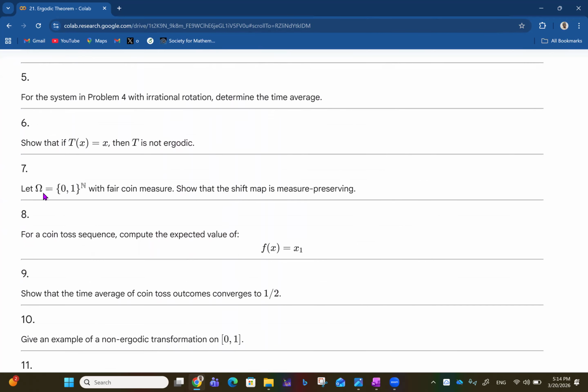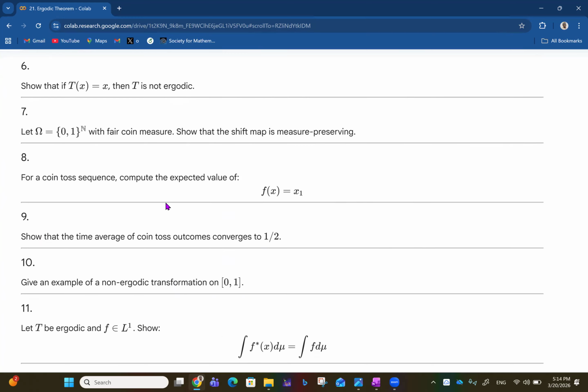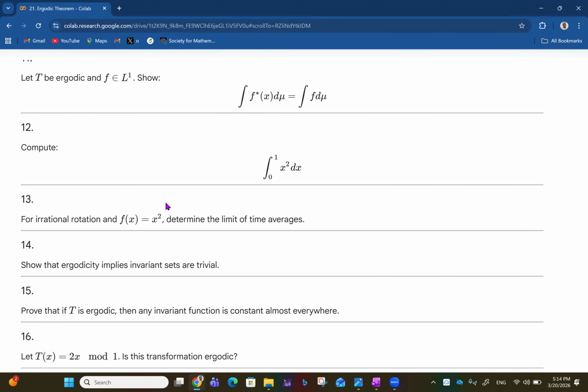So let omega be {0,1} with fair coin measure, show that the shift map is measure preserving. So it's the idea that time average is equal to space average. Question: for a coin toss sequence, compute the expected value of f(x) equals x1. So same kind of thing that we've seen.